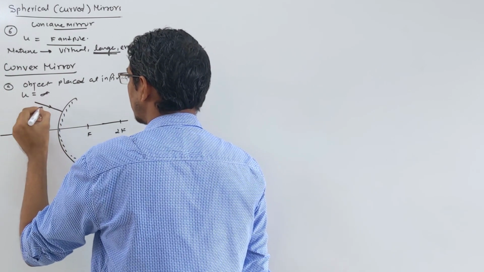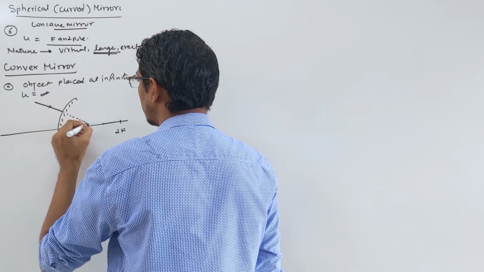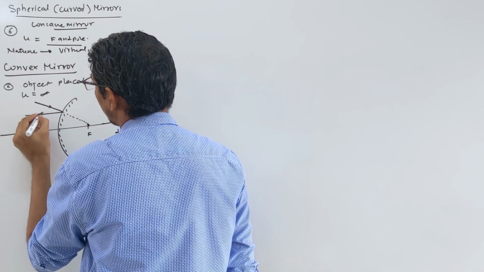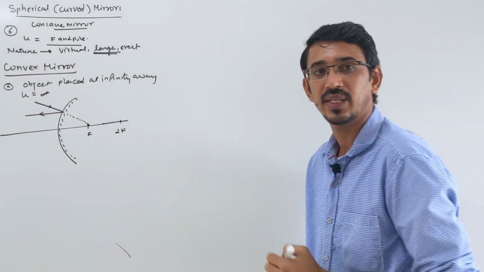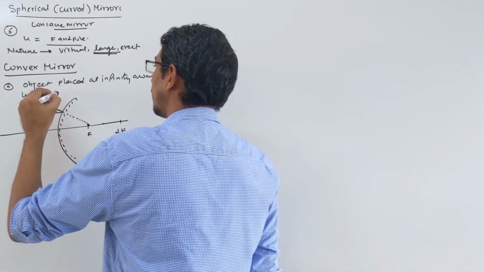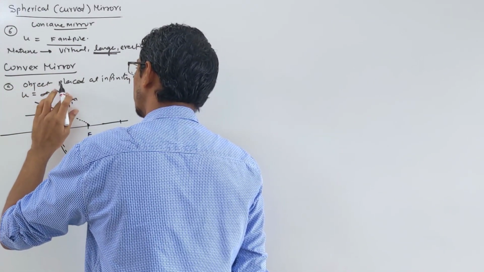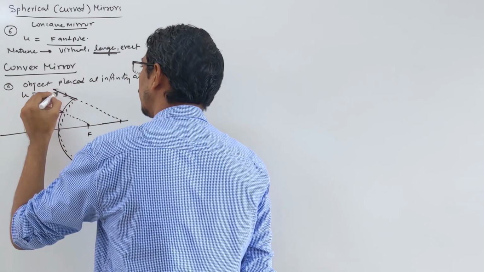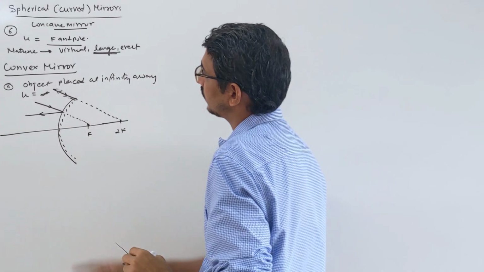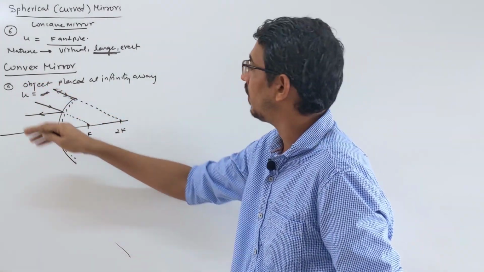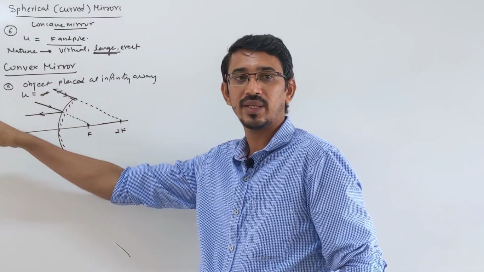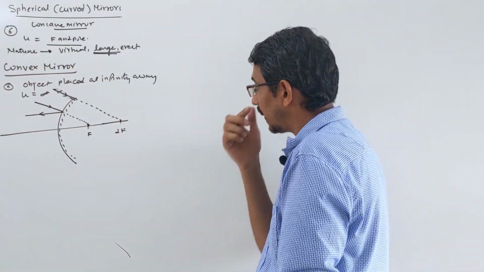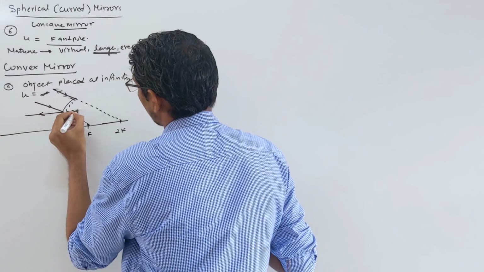Okay, it will hit this. It is coming towards your focus. It will not actually come here. It's coming toward focus, so it will reflect and become parallel to your principal axis. Correct? Another ray is coming parallel to this, and suppose it passes through 2F virtually. It will reflect back like this one. These two rays are coming parallel. One ray coming toward the center reflects back. One ray coming towards 2F will retrace its path. Correct?